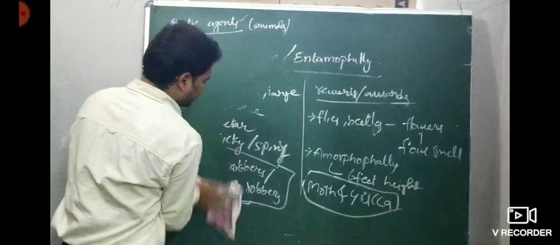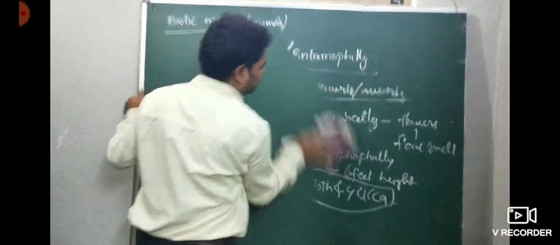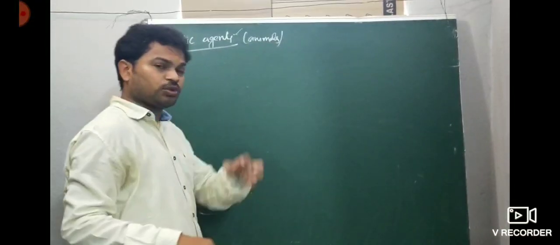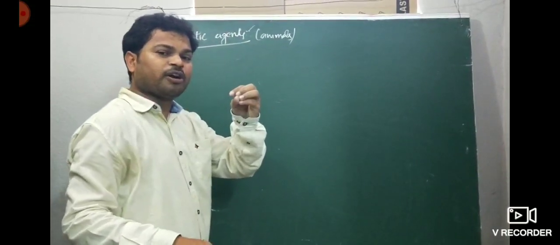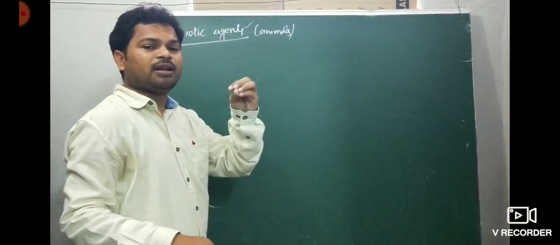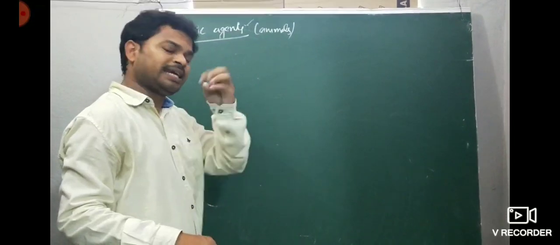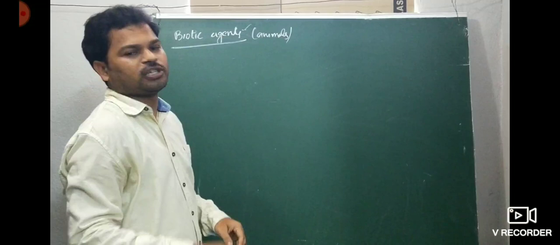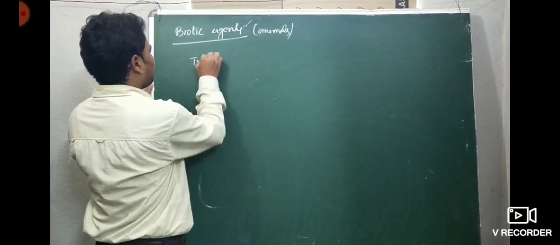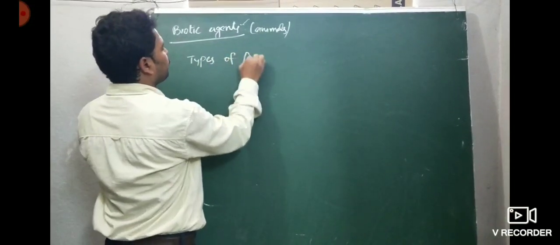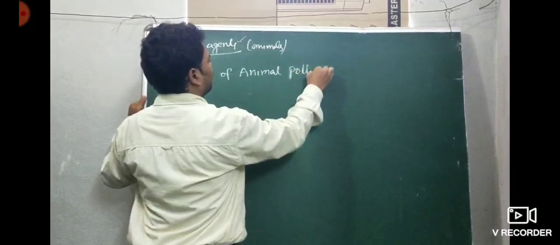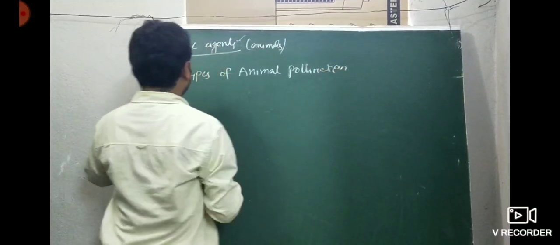Under animal pollination there is insect pollination, so there are different kinds of pollination. This is important for NEET level. You may be asked to identify the correct matching or incorrect matching, how many are correct, or to name the agent involved in that pollination. I'll give the types of animal pollination. Let us see them one by one.